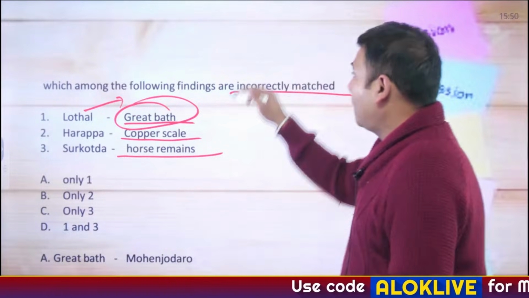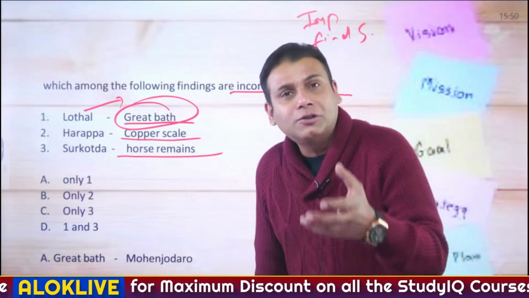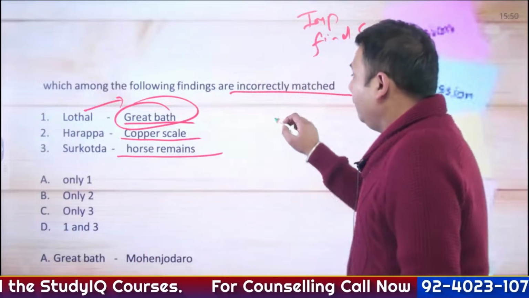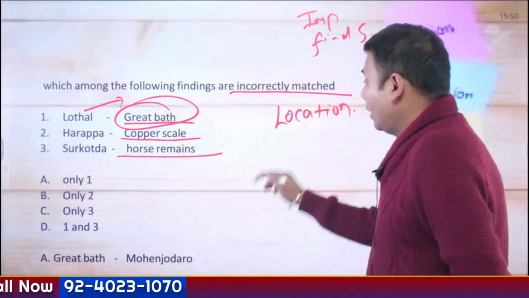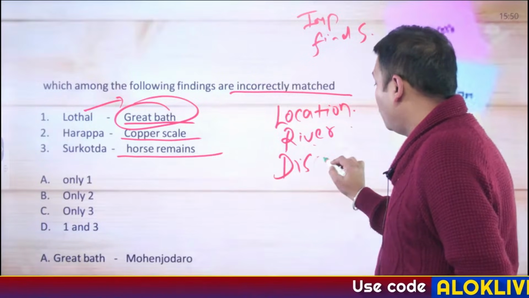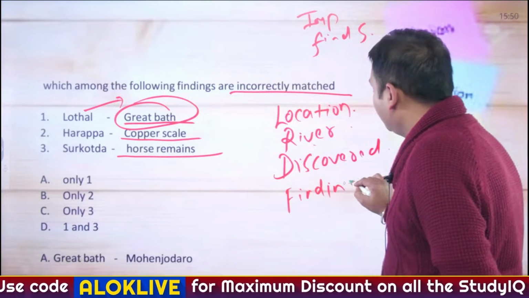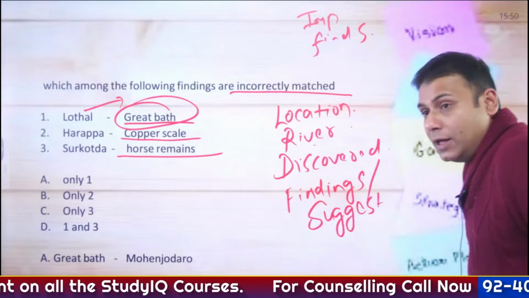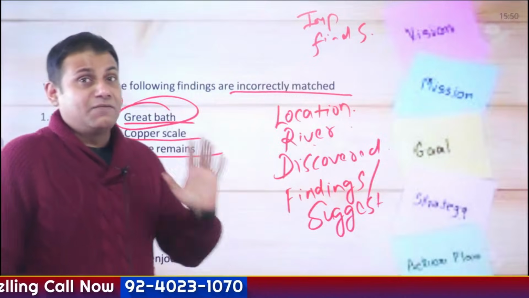So focus on important findings. I'll write in short what points you need to focus upon if a question from the perspective of Indus Valley civilization comes. First of all, the location of that place or site. It is located along the banks of which river? It was discovered by whom? And the most important, what are the important findings from this place and what do these findings suggest? These points need to be focused on whenever you are studying Indus Valley civilization.